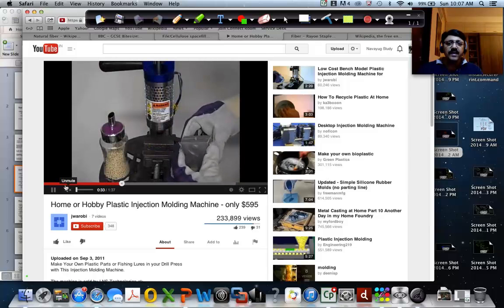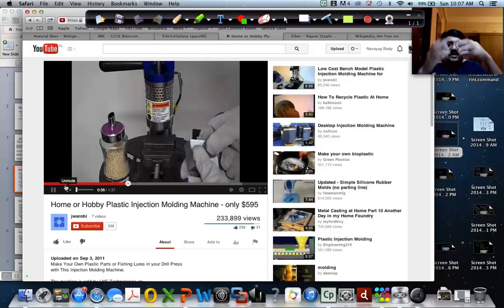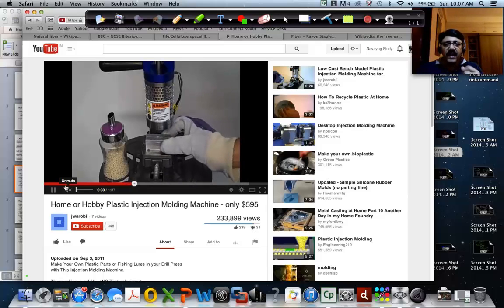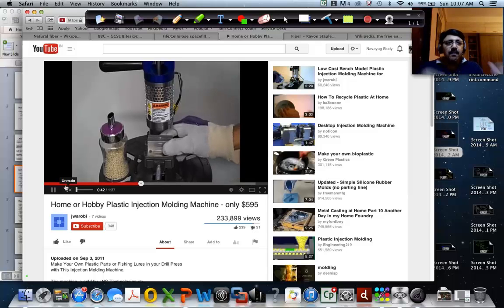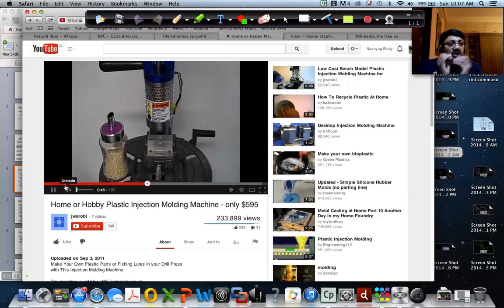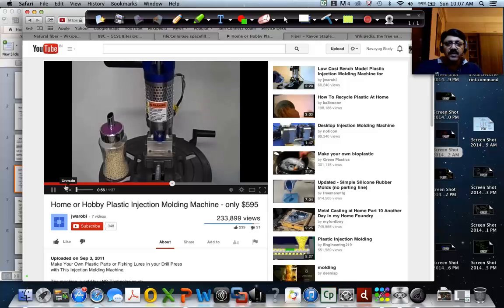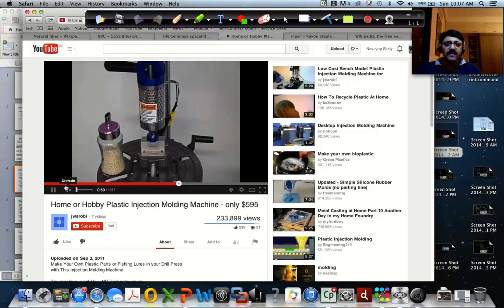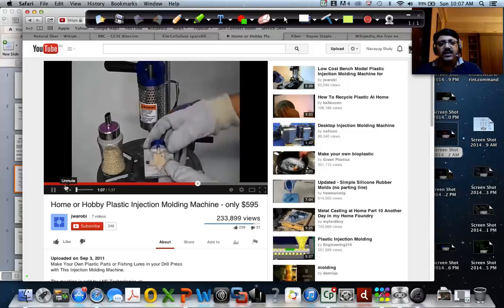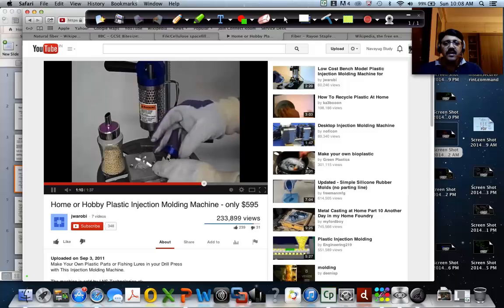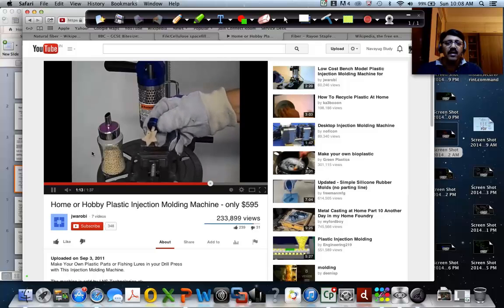And then this is a mold. You can see this is a mold which inside has got some star shape, and he's putting the mold inside, right? And then he will inject the molten plastic into that mold, and because of the plasticity of the plastic, it will take the shape of that mold, right? Yeah, the melted plastic will go into that mold. See, you can see some plastic just spilled out also. Now he will take out the mold. He will allow it to cool down a little and take out the mold. And you can see the plastic which has taken the shape of the mold. See? Did you see that?